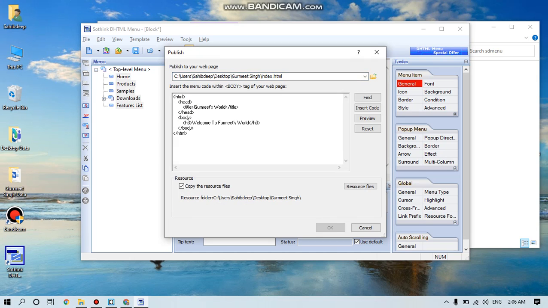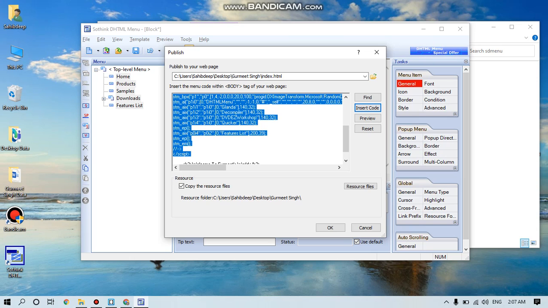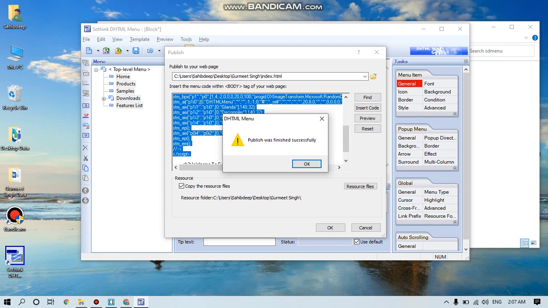So click in the body part where you want to keep that menu bar. So I want to keep this menu bar on this h3 tag. So just click on insert code. The code is inserted. Click on OK. Publish was finished successfully. Click on OK.